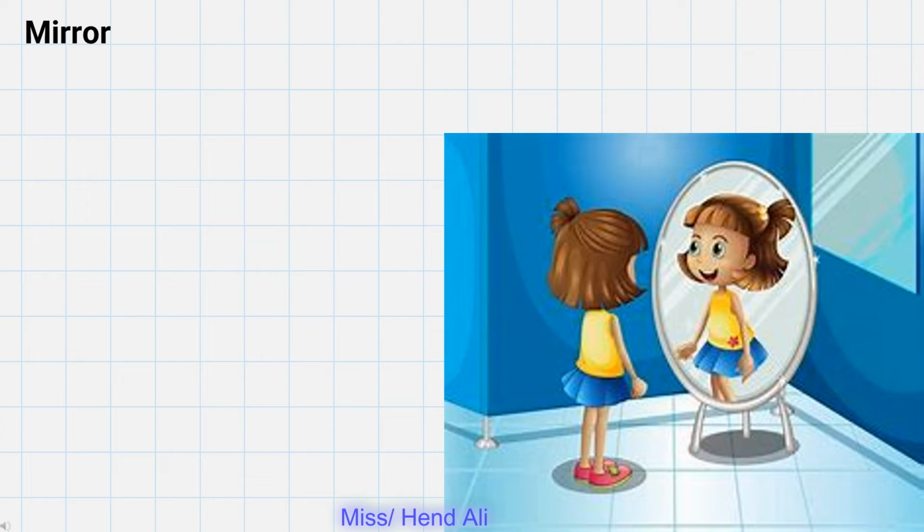Another example of an object that is not a source of light, but can reflect the light that falls on it, is the mirror. The mirror is not a source of light, but when light falls on it, it can reflect it.